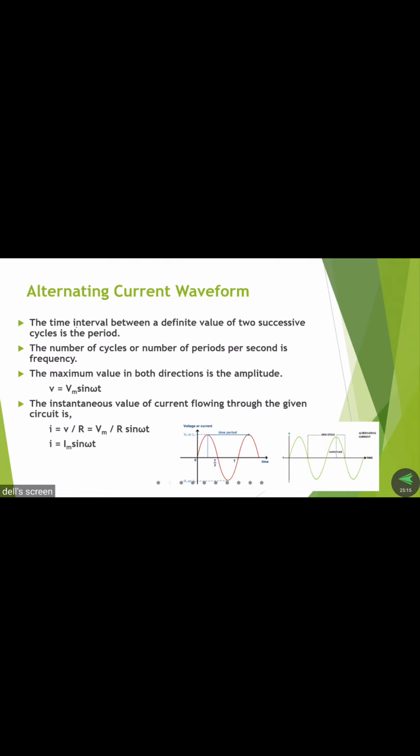Another definition we can observe here: the time interval between two successive cycles. It may be starting from here also. So it is a maximum, here up to it is a half cycle and it is another half cycle. So when two successive cycles are completed, that is called a time period.